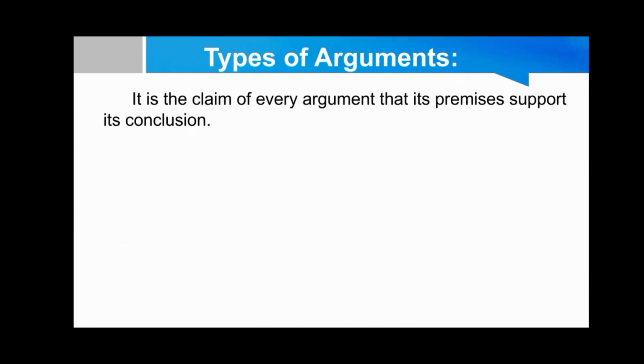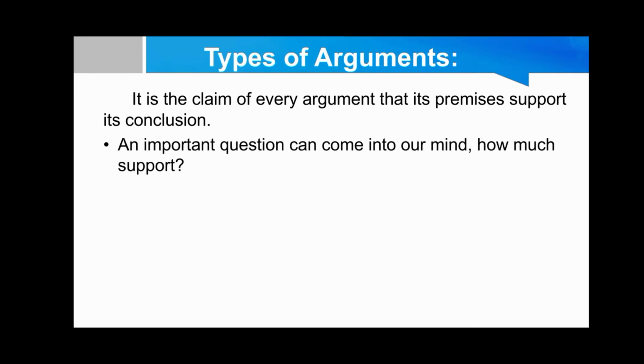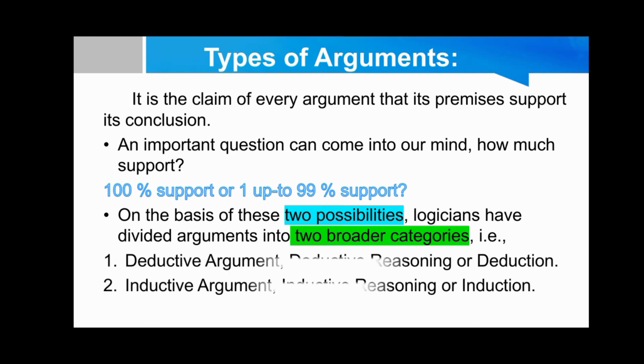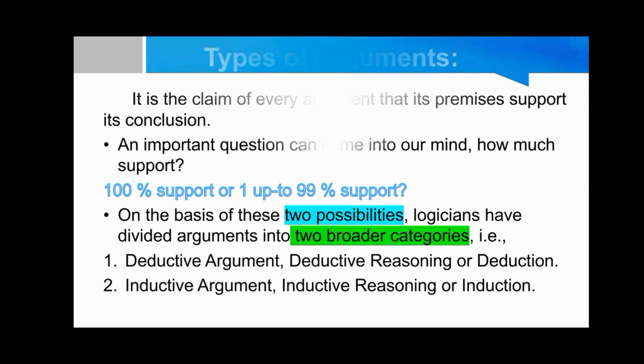Types of arguments. It is claimed of every argument that its premises support its conclusion. An important question can come into our mind: how much support, either 100% support or 1 up to 99% support? On the basis of these two possibilities, logicians have divided arguments into two broader categories, which are deductive arguments and inductive arguments. Deductive arguments are deductive reasoning or deduction, and inductive arguments are inductive reasoning, which is induction.